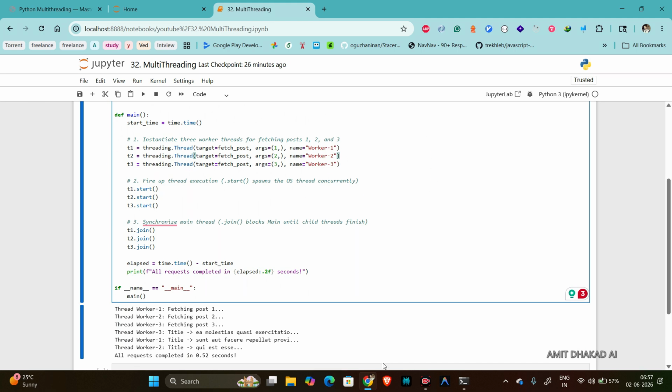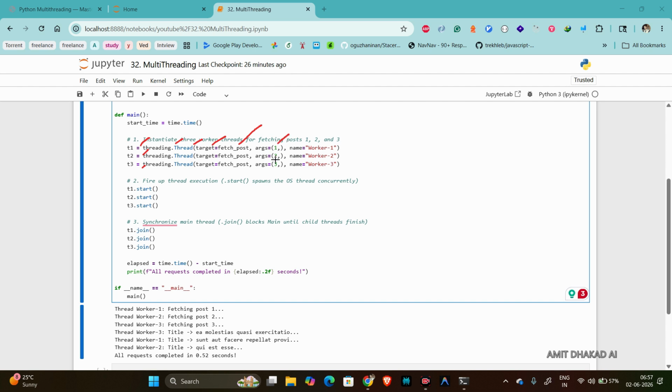You can see here I have T1, T2, T3. So what I am doing, I am creating threading.Thread with a target. So what is the target? Target is any function that you want to call. Okay, so we are passing fetch post. Here you can see we are passing the args, and we are passing the ID one.